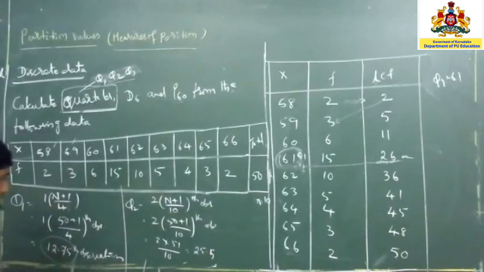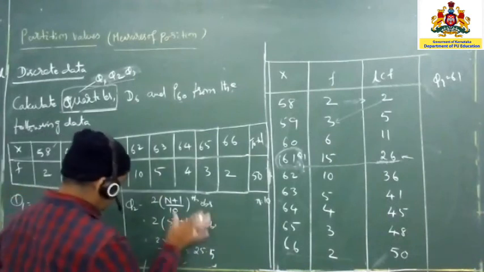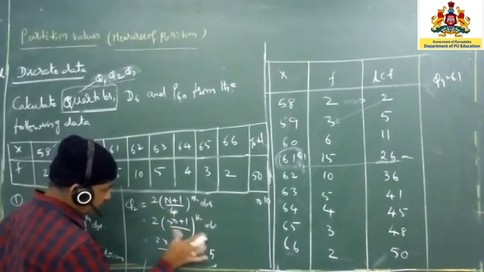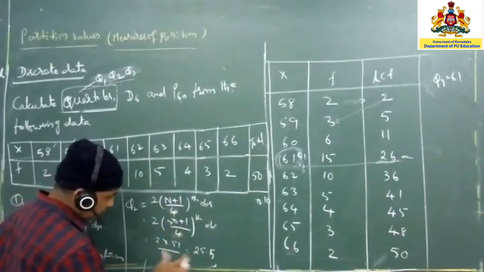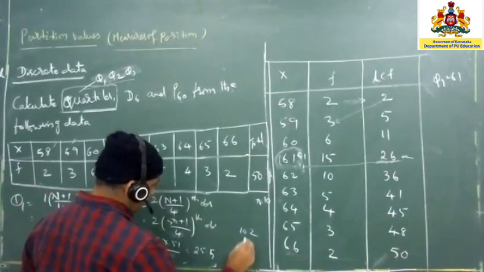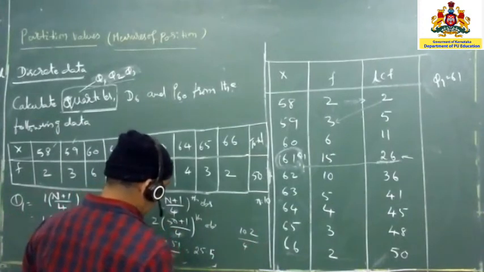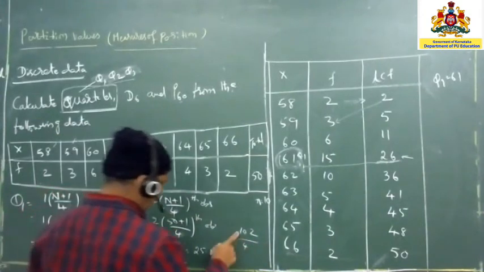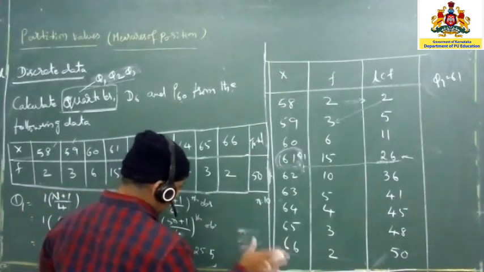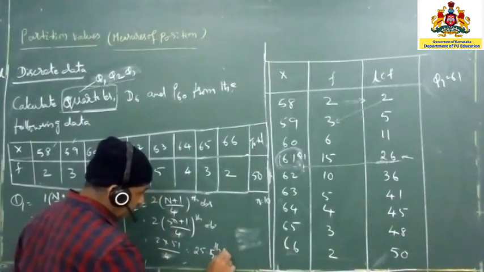Just check it once. Sorry, this is Q2, divided by 4, that's what. Now 2 1 is 2, 2 5 is 10, so make it as this part. 5 times, and 4 5 is 20. Okay, fine. This is correct. So this is the observation.